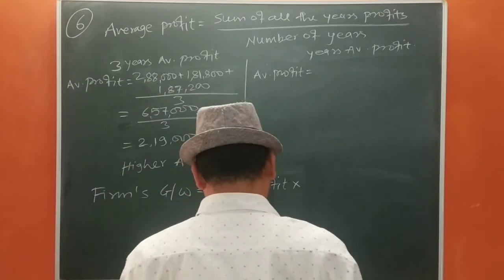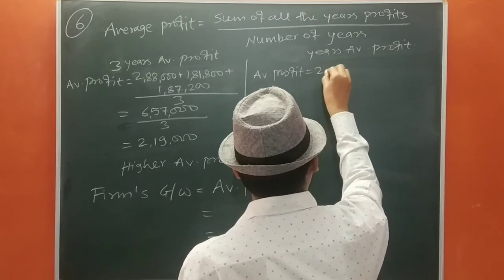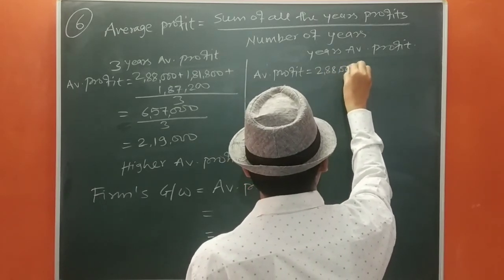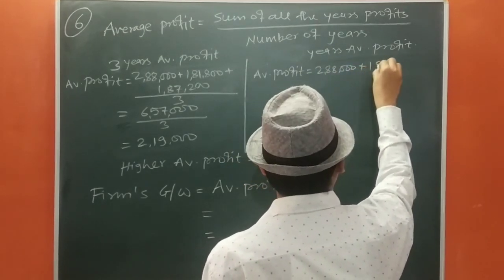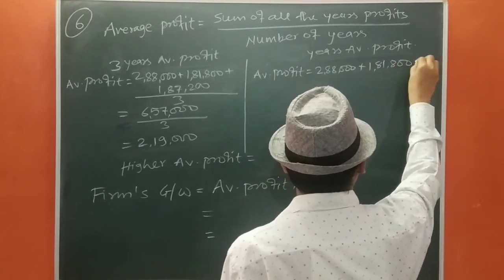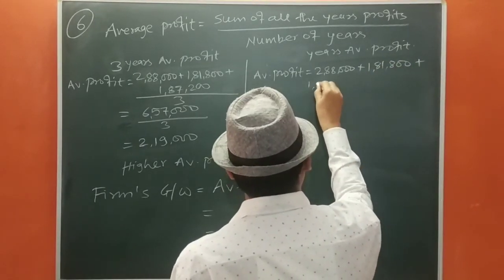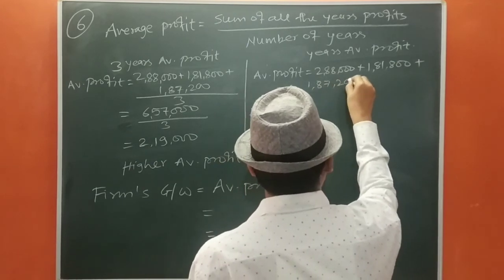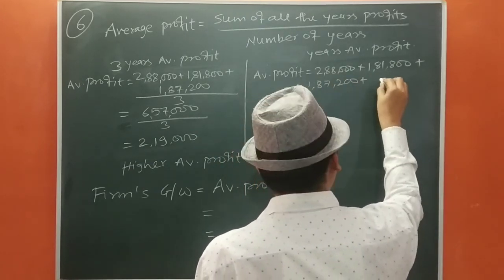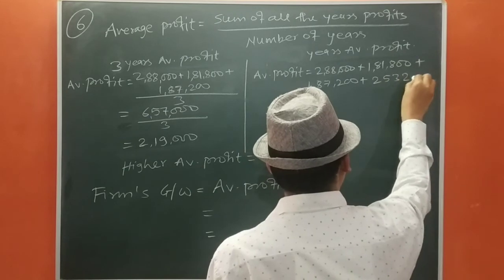Now we are going to take 4 years. So it is 2,88,000 plus 1,81,800 plus 1,87,200 plus 2,53,200.